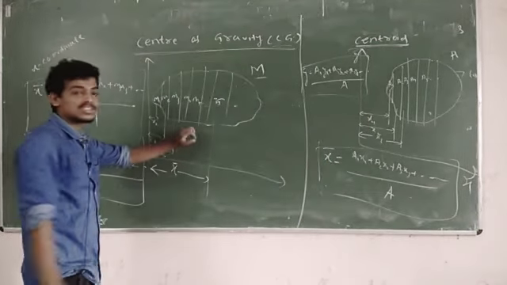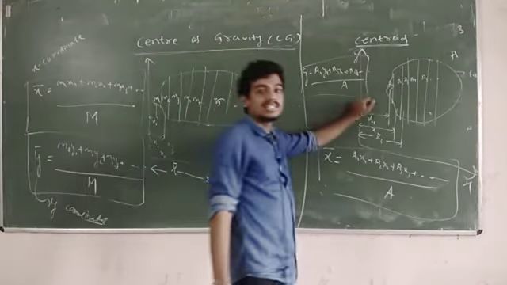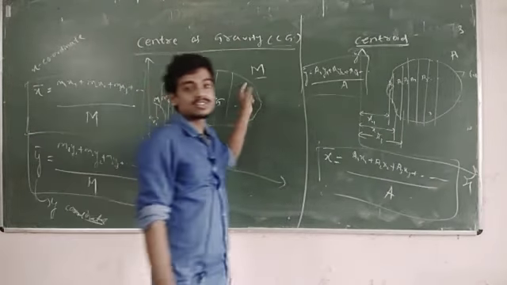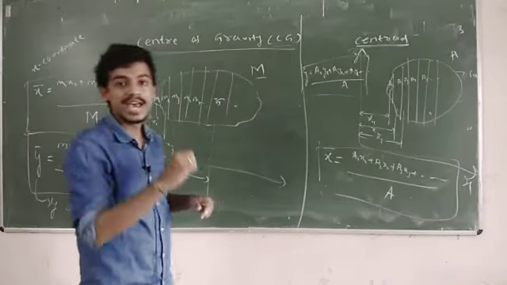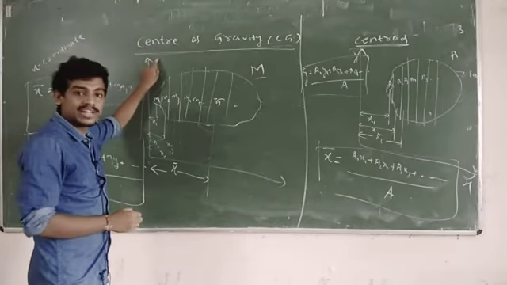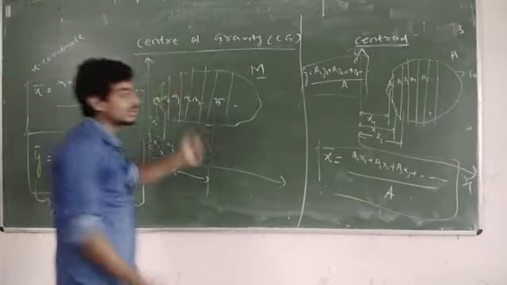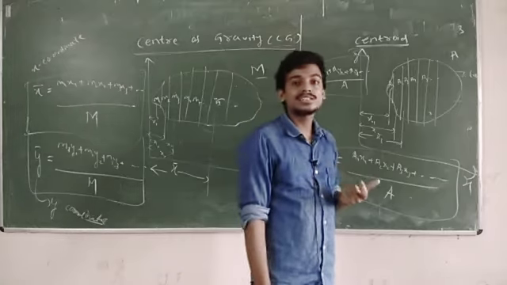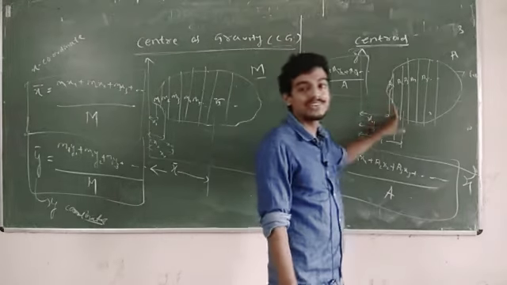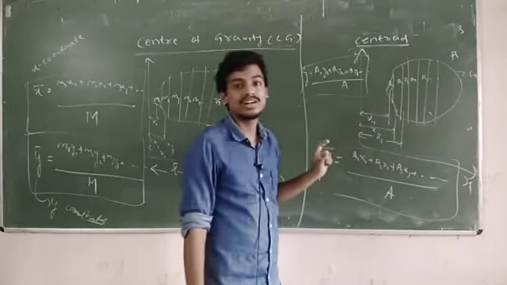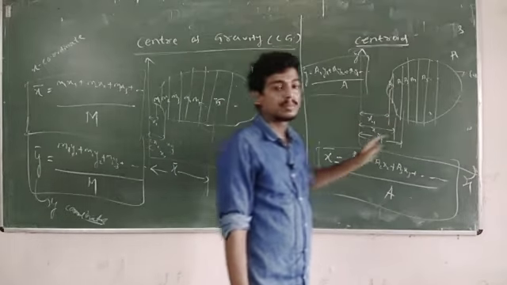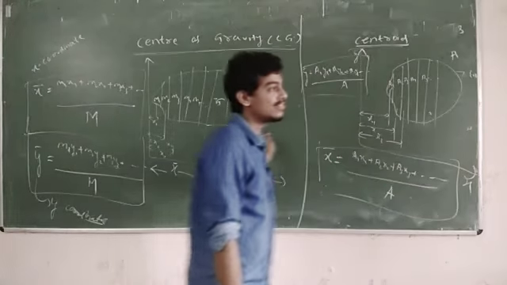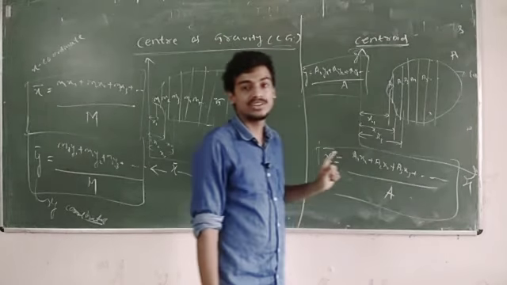So this is the basic concept of center of gravity and centroid. Again I am repeating, what does center of gravity mean? It is the point through which the total weight of the body acts, for a body which has some masses. In centroid, it does not contain any mass or weight. In just geometrical figures you can calculate the centroid by using the area of that figure. In one case we are taking masses, in the other case we have to take area. That's the main difference between center of gravity and centroid.